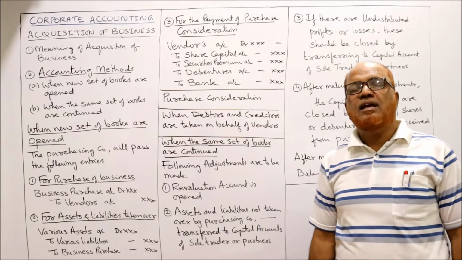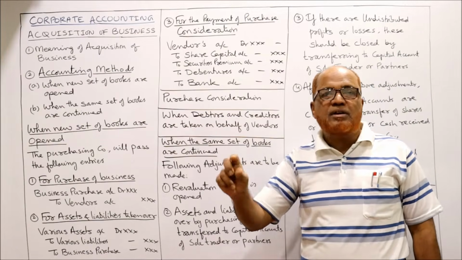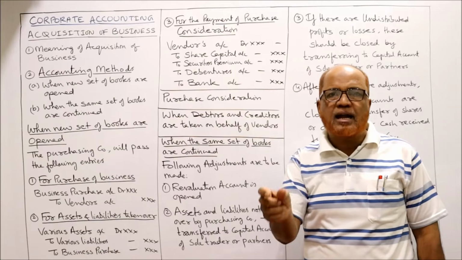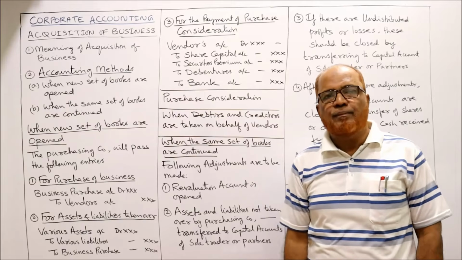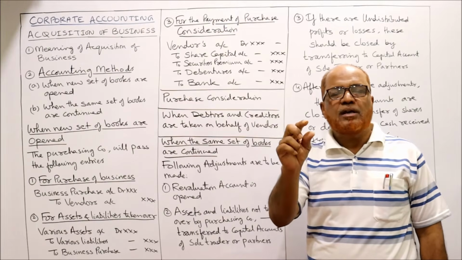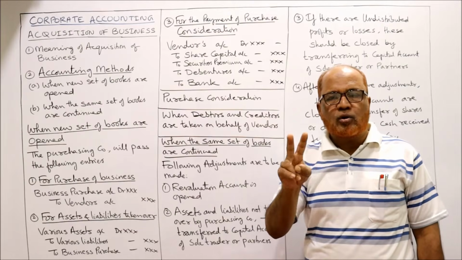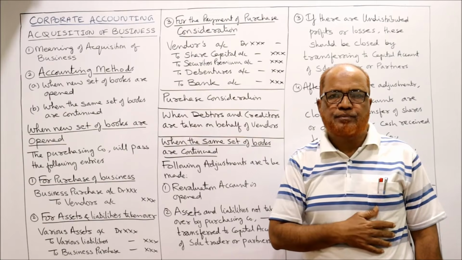And one more method is the net payment method. If all the different forms of payments are given in the problem, then we simply add up all the different forms of payment. For example, in the problem it is given that the purchasing company is going to issue 5 lakh rupees worth of equity shares, 2 lakh rupees worth of debentures and 1 lakh rupees cash.